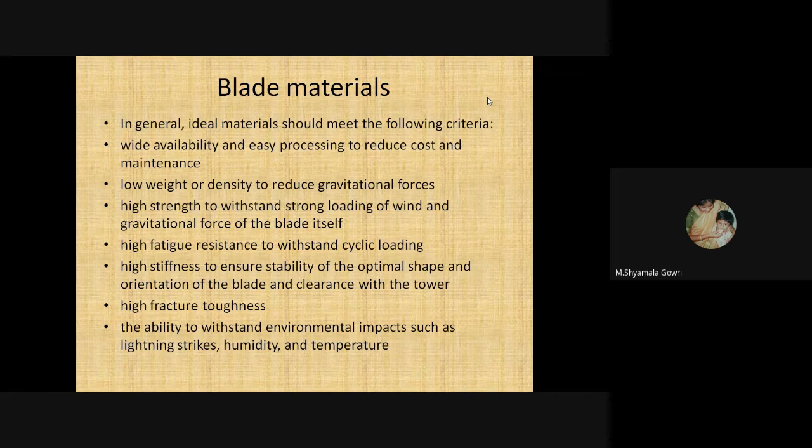Next, the fourth requirement is high fatigue resistance to withstand cyclic loading. Fifth one is high stiffness to ensure stability of optimal shape and orientation of the blade and clearance with the tower. Next one is high fracture toughness, because it is kept in an environment where it has to face all the environmental conditions. Last one is the ability to withstand environmental impacts such as lightning strokes, humidity, and temperature. These are all the requirements for selection of blade materials.